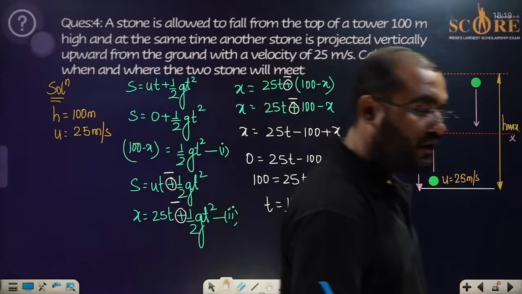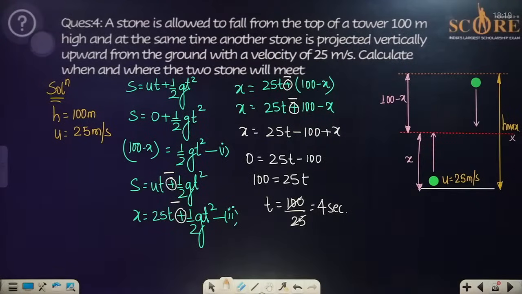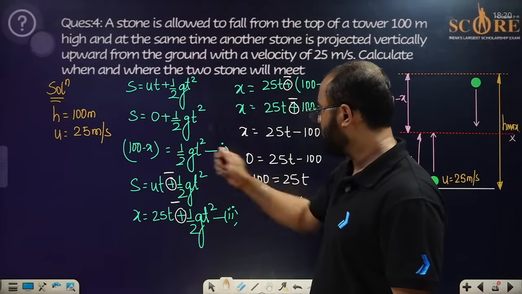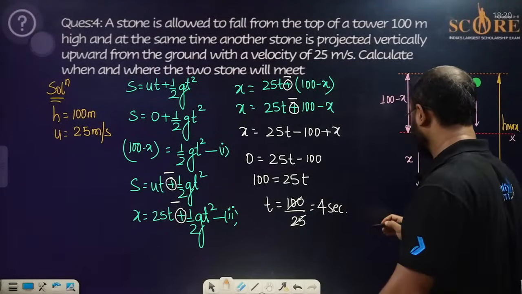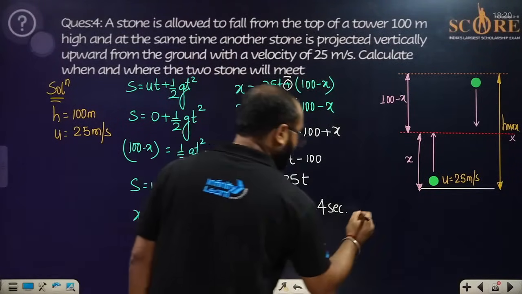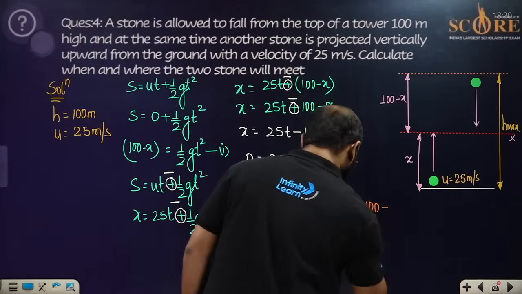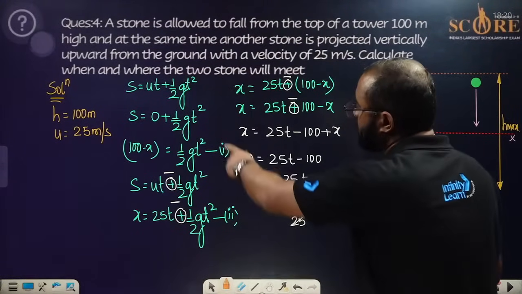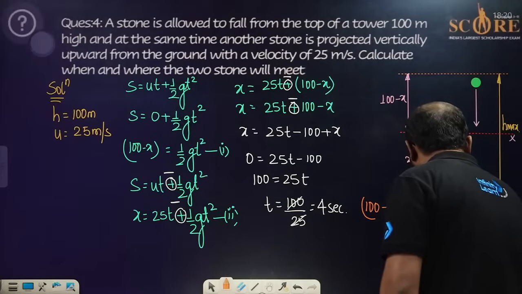Got it? That is the entire calculation mistake, that it should be negative, not positive. If so, the value of t is going to be 4 seconds. You can take this particular value of t and put it anywhere. You can put it in this first equation. If you put it in this first equation, the value that comes out is 100 minus x, which we have to find, equals half.